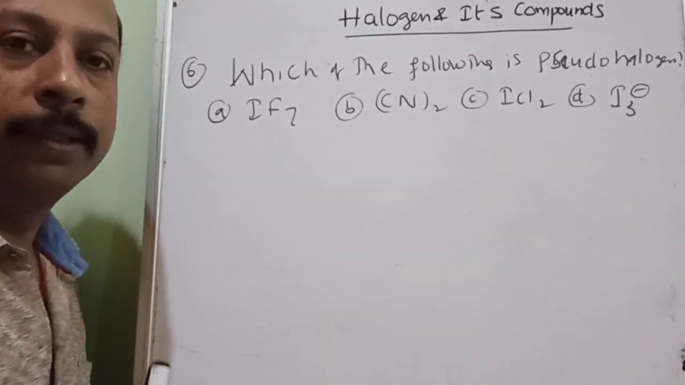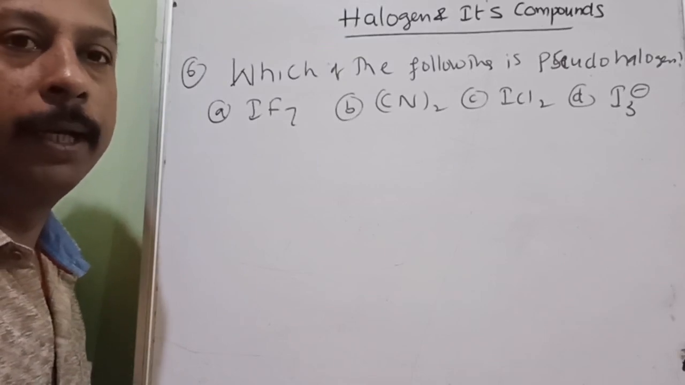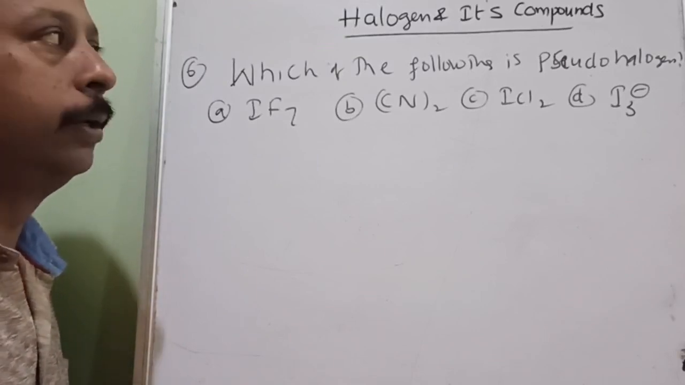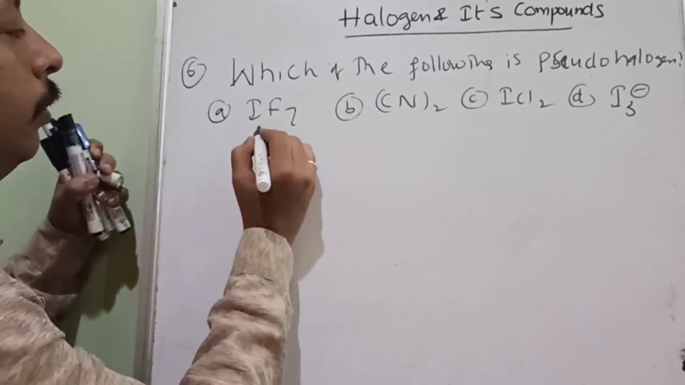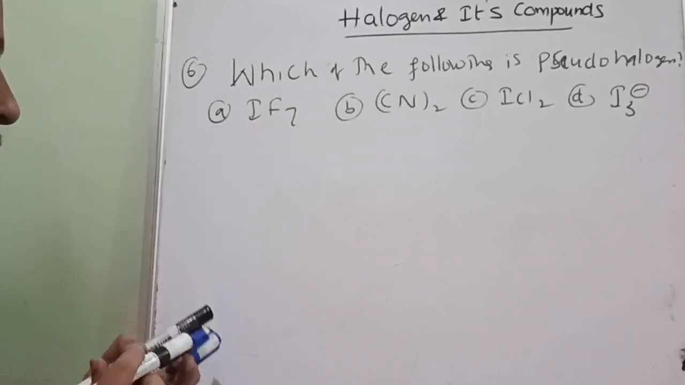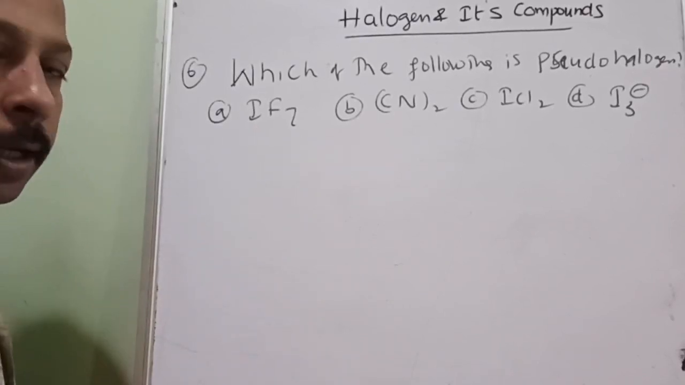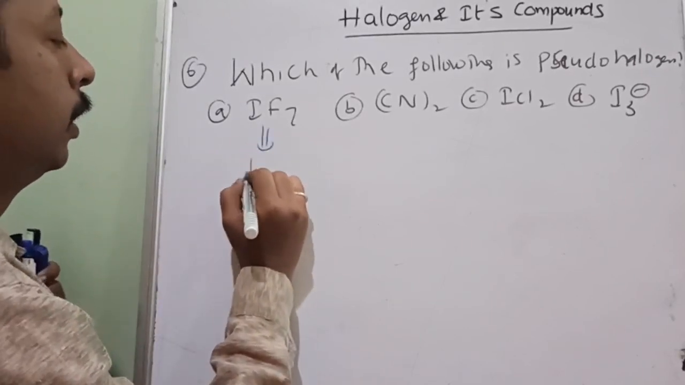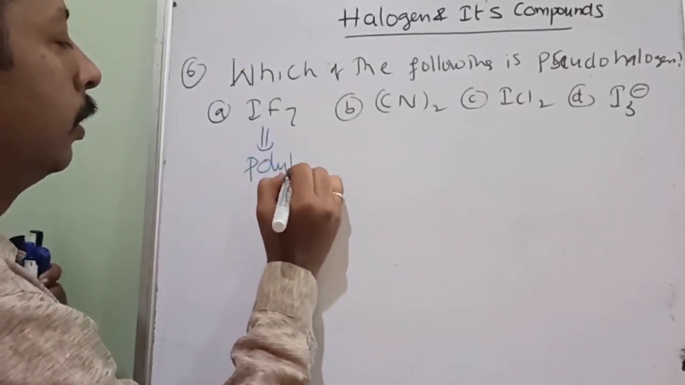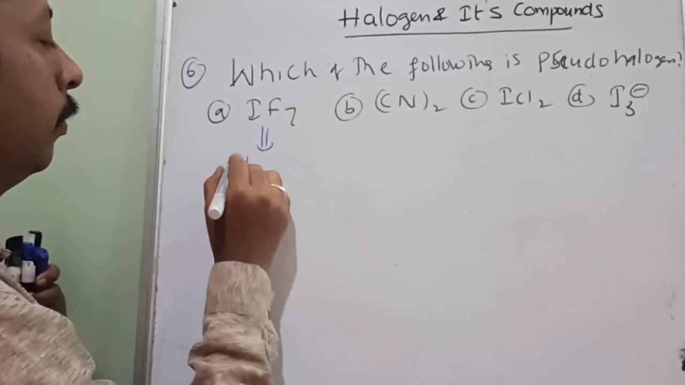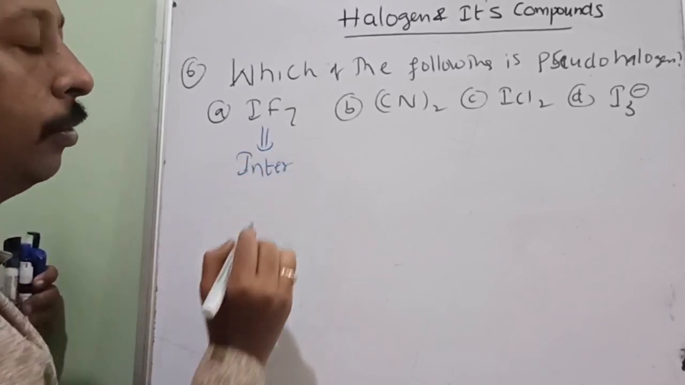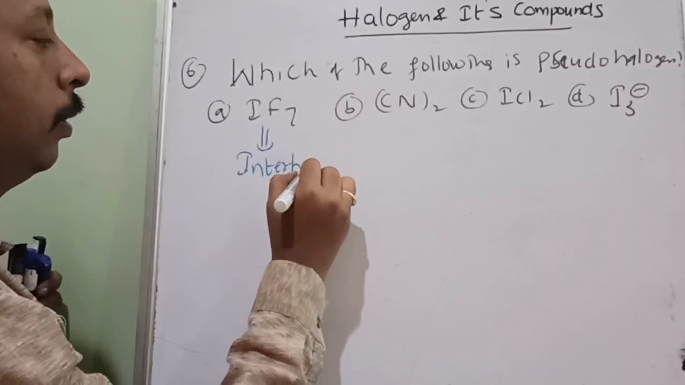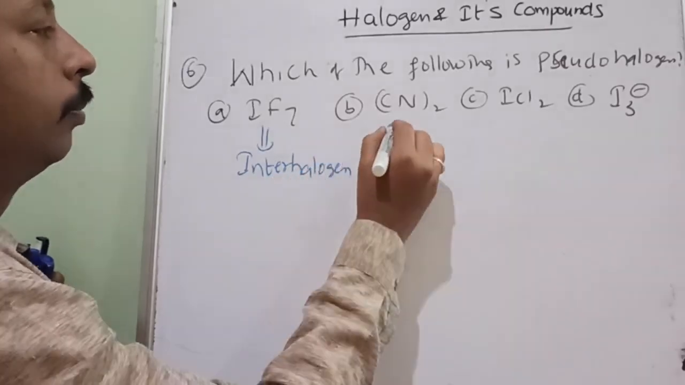Pseudo halogen means it is not a halogen, a duplicate halogen. Pseudo means appearing to be. Now I will tell you each and every option so that you should be able to identify all related questions. This comes under the polyhalogen or interhalogen. Better word is interhalogen compound.